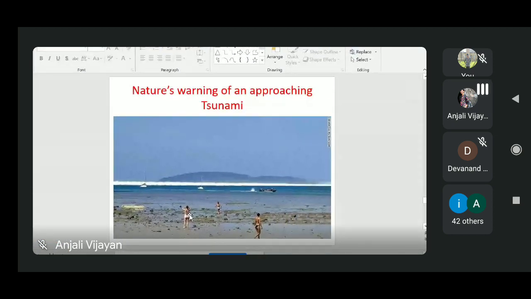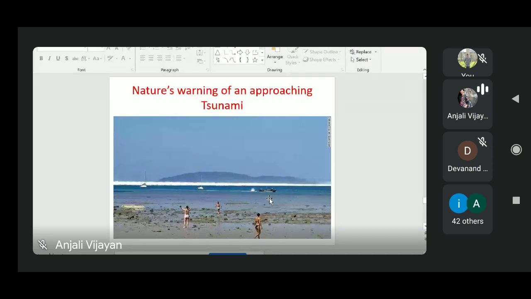It happened just before a tsunami. So ultimately, whoever is standing over this area will be swept away within a fraction of a second. Okay, I'll tell you one incident. It happened during the December 2004 tsunami. There was a 10-year-old British girl.